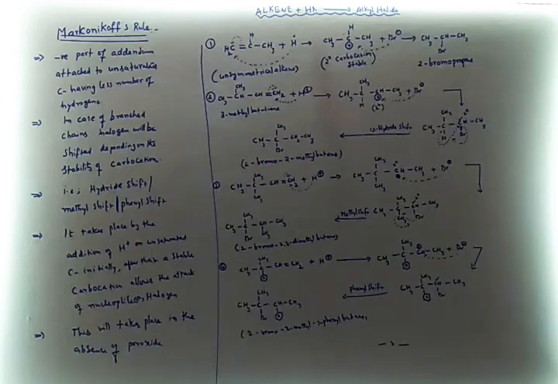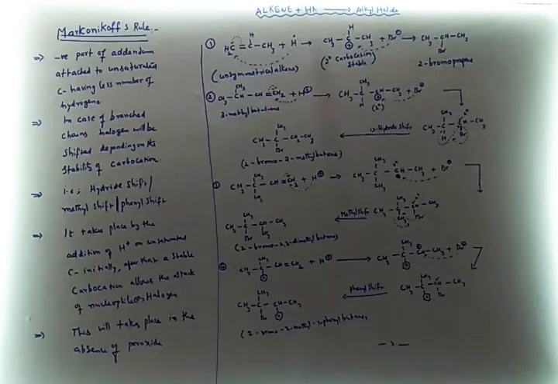Moving on to the third equation, a branched alkene is taken. Again H plus ion attacks and gives a secondary carbocation, which would form one unstable halogen product. But if a methyl group shifts by a rearrangement called a 1,2-methyl shift, then the compound becomes more stable with a tertiary carbon. So the product obtained in the third equation is 2-bromo-2,3-dimethyl butane.